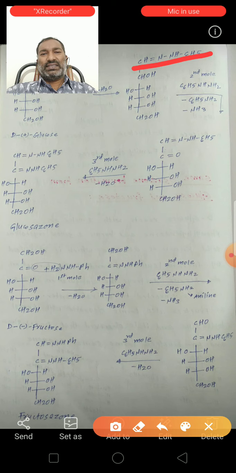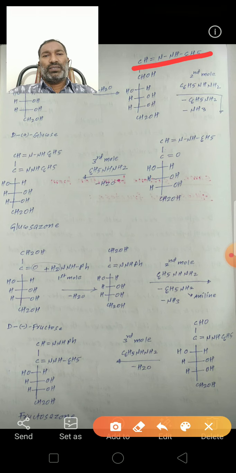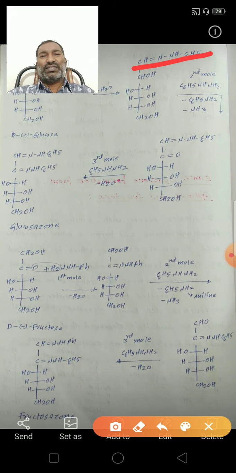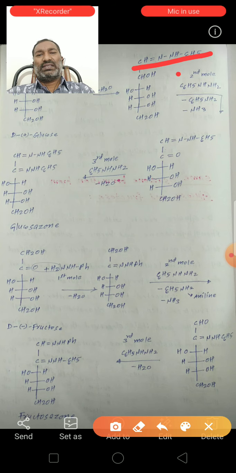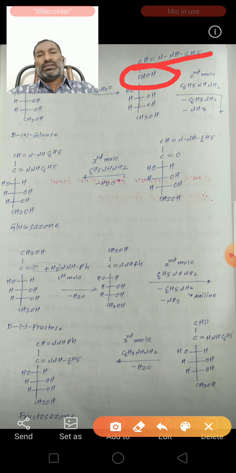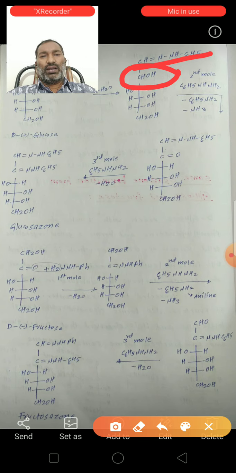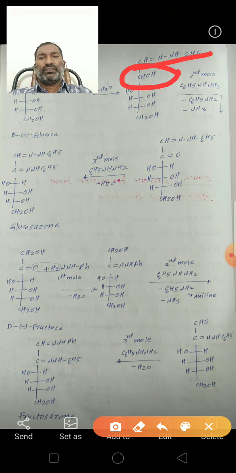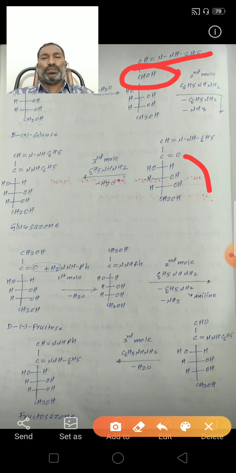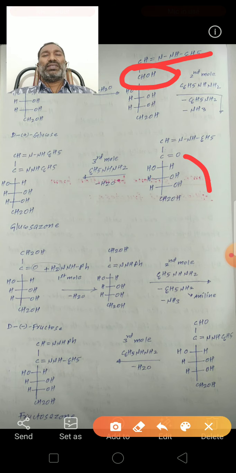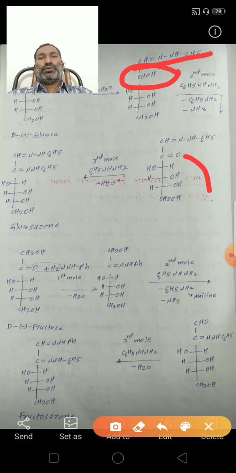Next, this reacts with the second mole of phenylhydrazine. This second mole of phenylhydrazine oxidizes the second carbon, that is, the secondary alcohol, to a keto functional group, and it is reduced to aniline.